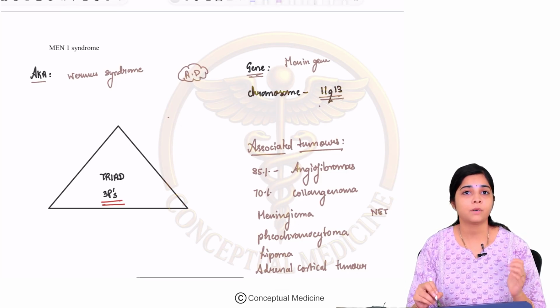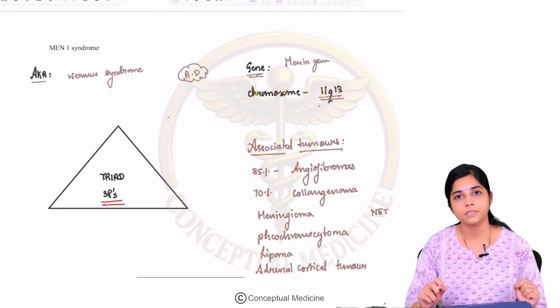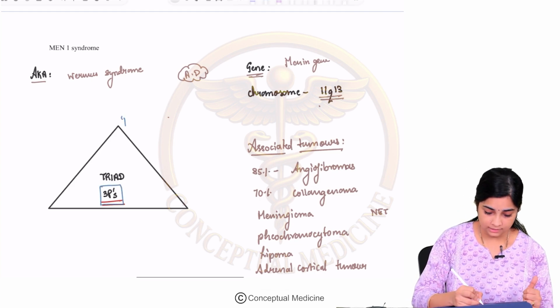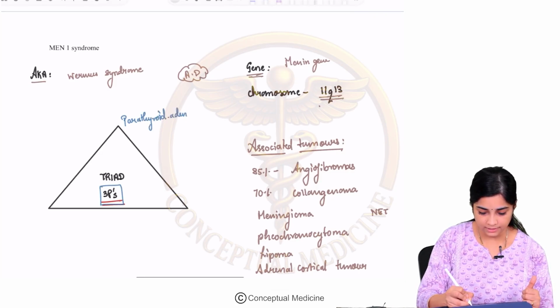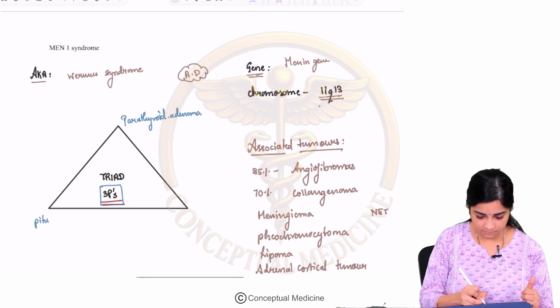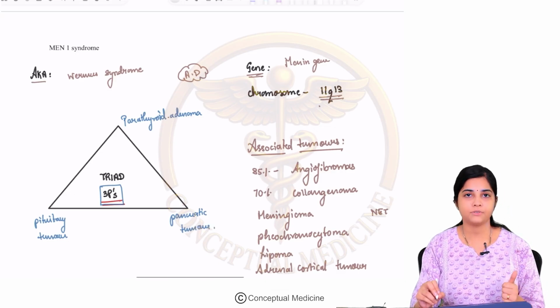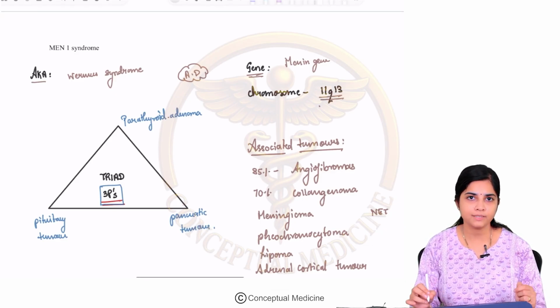If you have to remember Men 1 syndrome, there are three clinical characteristics that you have to definitely remember, the top 3 tumors in Men 1 syndrome. This is remembered by the mnemonic 3 P's. They are Parathyroid adenoma, Pituitary tumors, and Pancreatic tumors. The 3 P's form the basic triad of Men 1 syndrome.